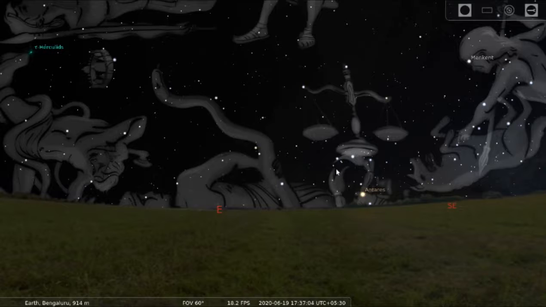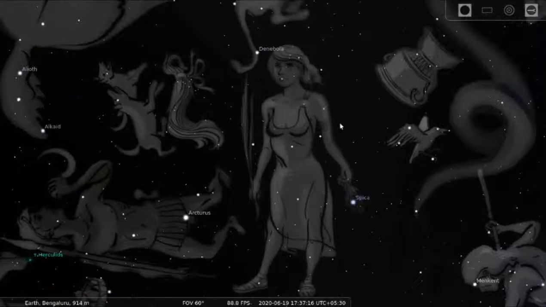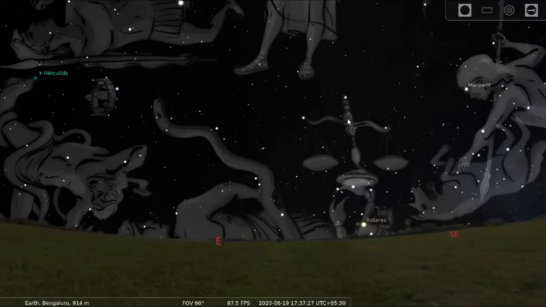So for example, here is one famous constellation which is called Libra. Libra is the scales. In the same way, if you look up, you can see the constellation called Virgo. Now, this is another constellation called Corvus, the crow. So let's first put the names of the constellations. Let me just check, one second. So I put the names of the constellations here, so you can see here the name Libra.